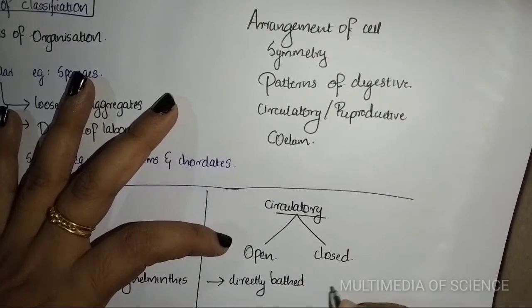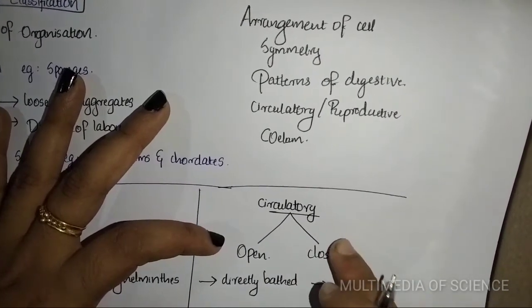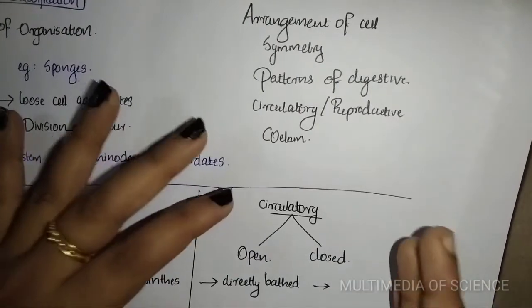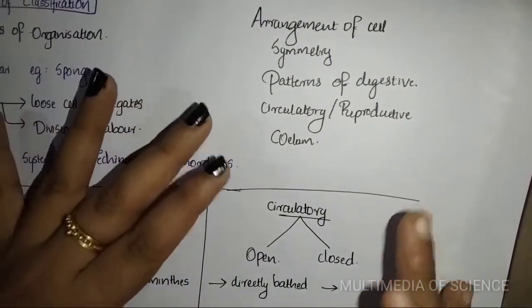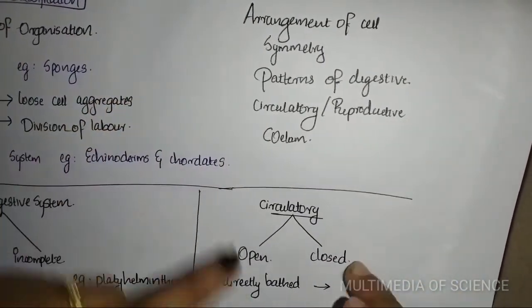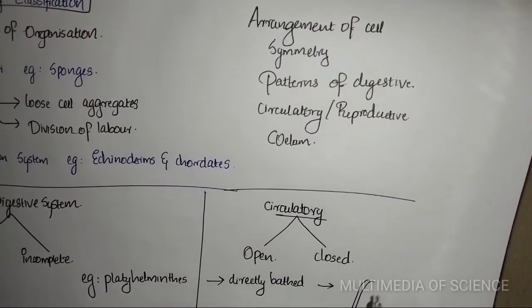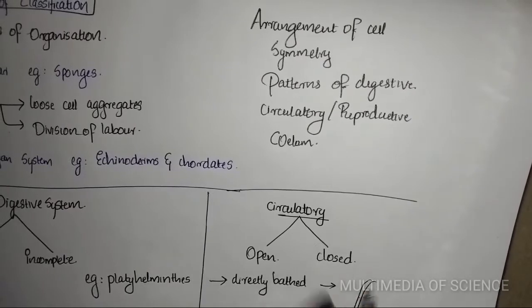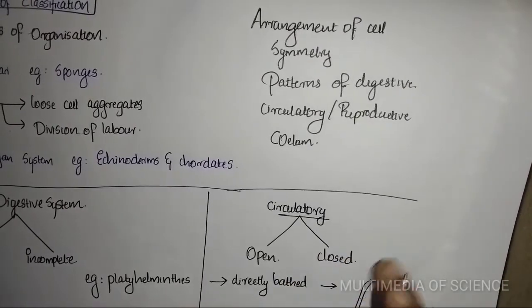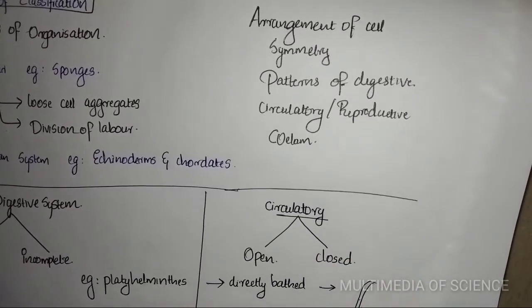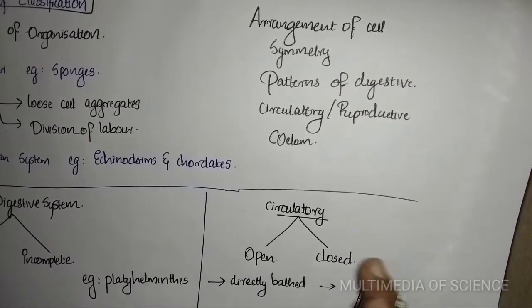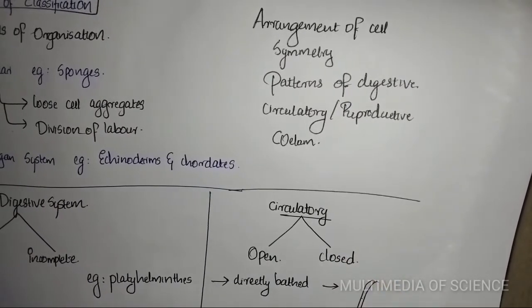When we discuss the closed circulatory system, it has arteries, veins, capillaries and so on, and blood is circulated through a series of vessels. So if vessels are present, then it is a closed circulatory system. Human beings are included in the closed circulatory system.